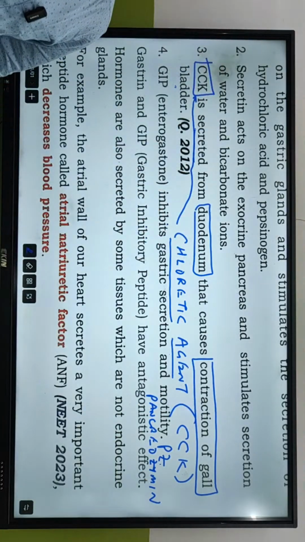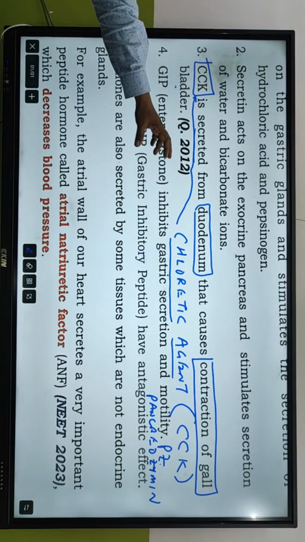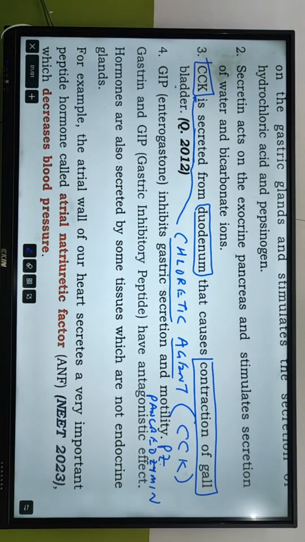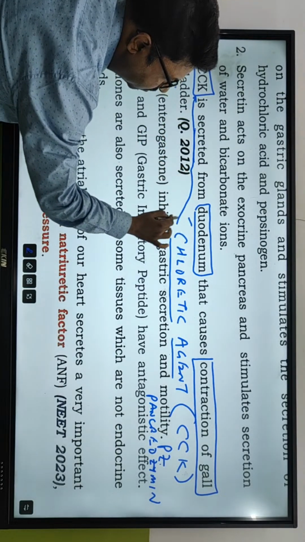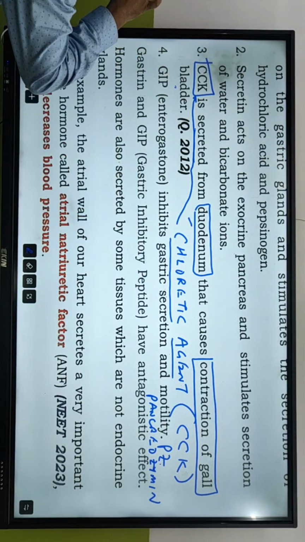Cholecystokinin, pancreozymin. They are cholagogic agents which can help in the secretion of what? Secretion of bile from the gallbladder.